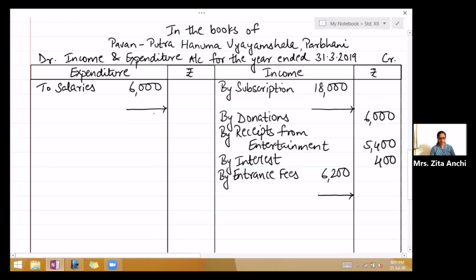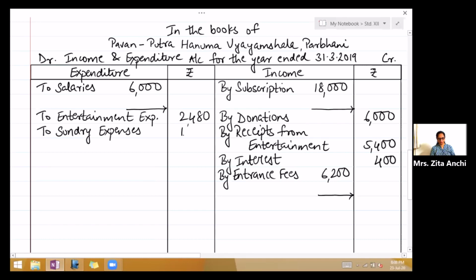Next, write to entertainment expenses 2,480. To sundry expenses 1,300. To electricity charges.